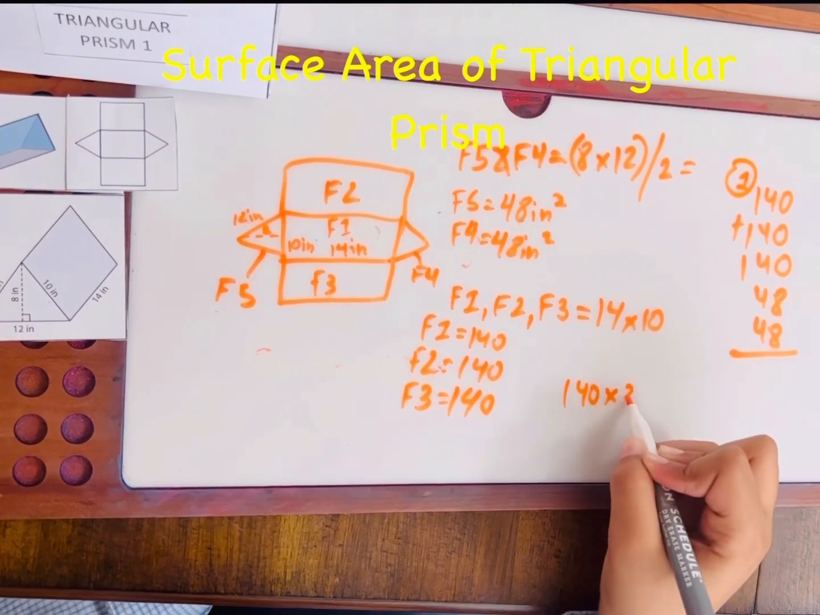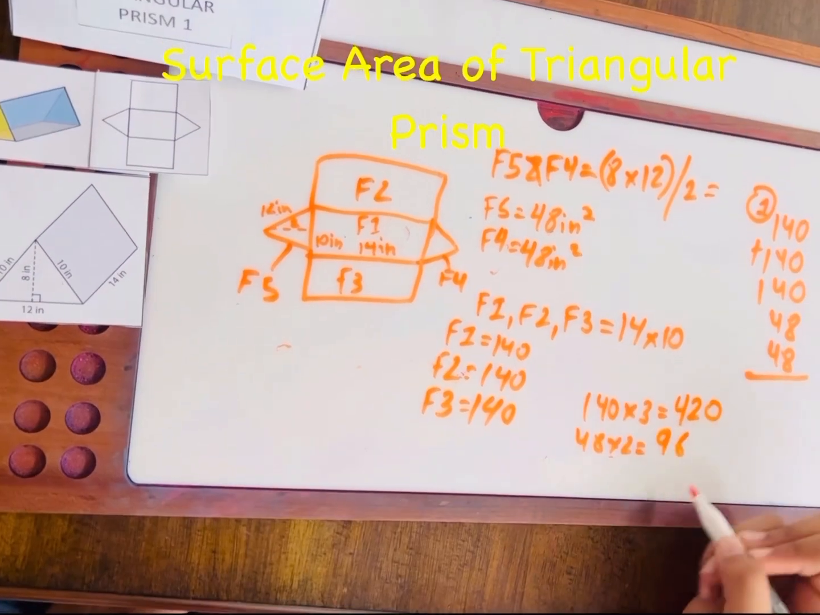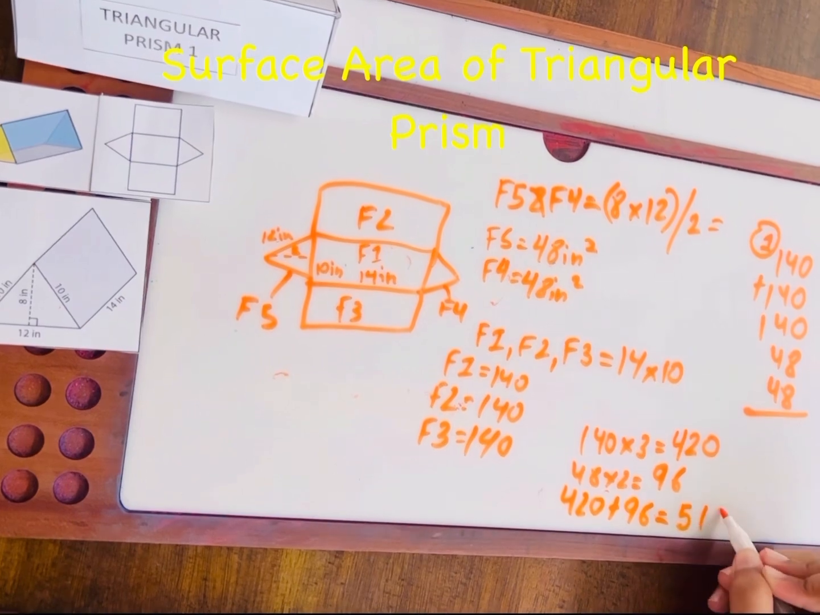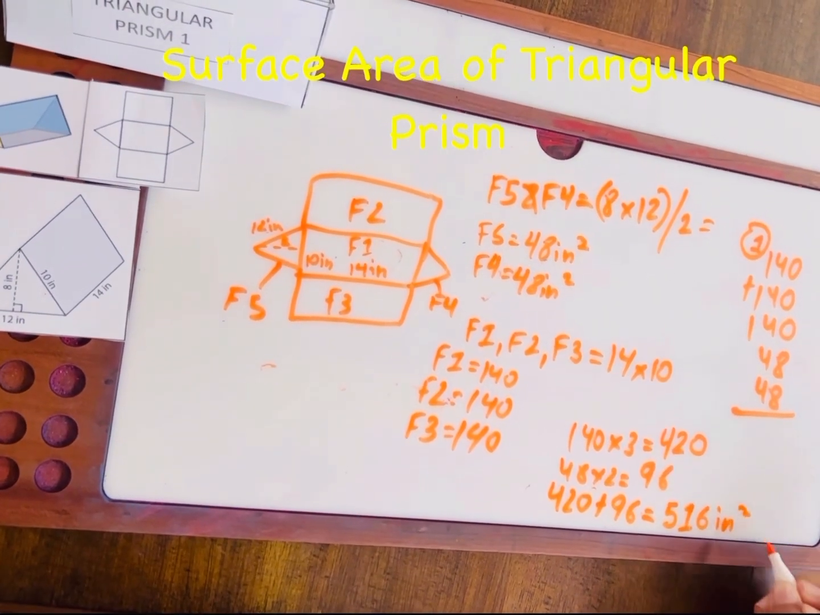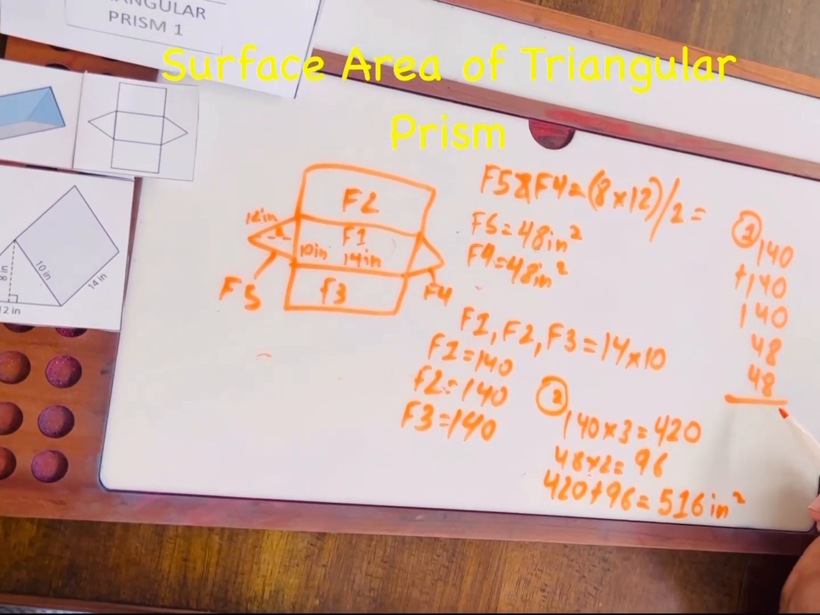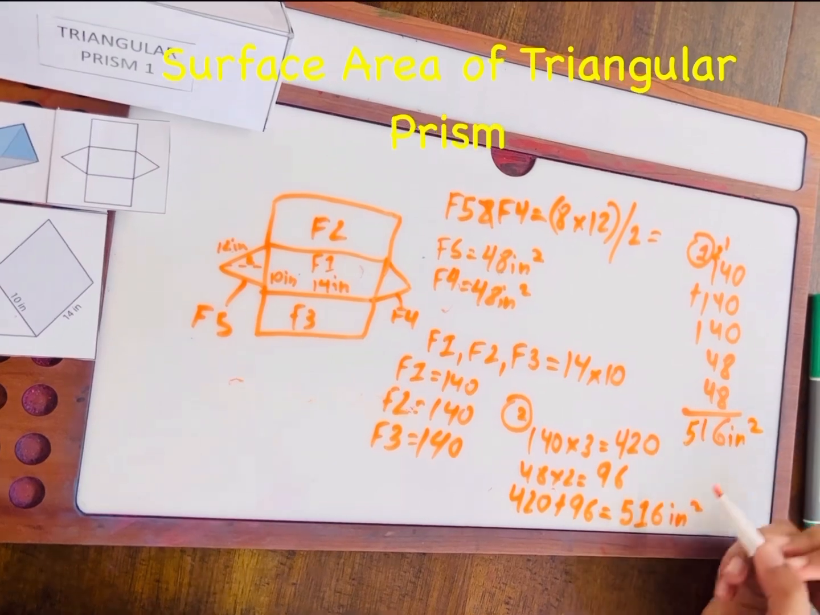140 times 3, and you could do 48 times 2. So now we have to add it. This is equal to 516 inches square. Now this could be one way. However, let's do the adding. 516 inches square. So we got the same answer again.